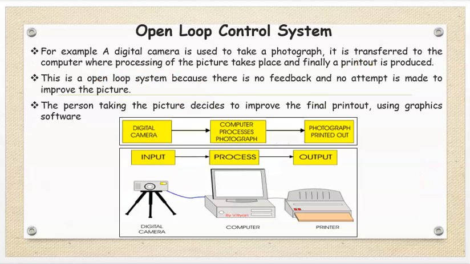Now, some examples of open loop control system. A digital camera is used to take a photograph. It is transferred to the computer while processing of the picture takes place and finally a printout is produced. This is an open loop system because there is no feedback and no attempt is made to improve the picture. The person taking the picture decides to improve the final printout using graphics software.